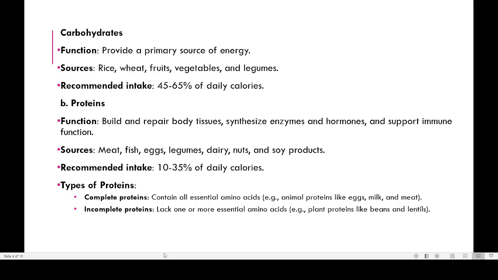And second is protein. Now coming to protein, you have studied that proteins are the building blocks of our body. Take your cell membrane. Our body is mainly formed of different types of cells, and each cell has a cell membrane. Cell membranes are mainly protein, along with some phospholipids. So the main function of protein is to build up your body and also repair your body tissue.